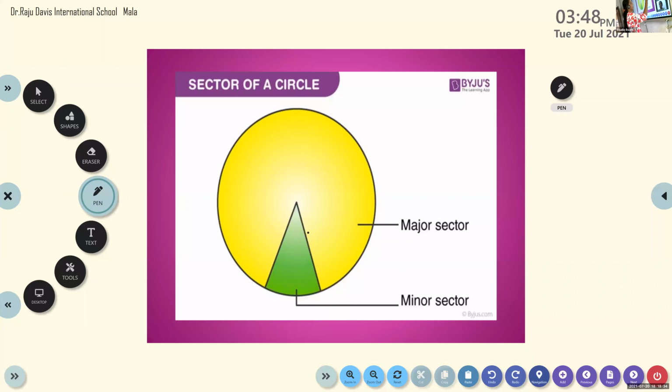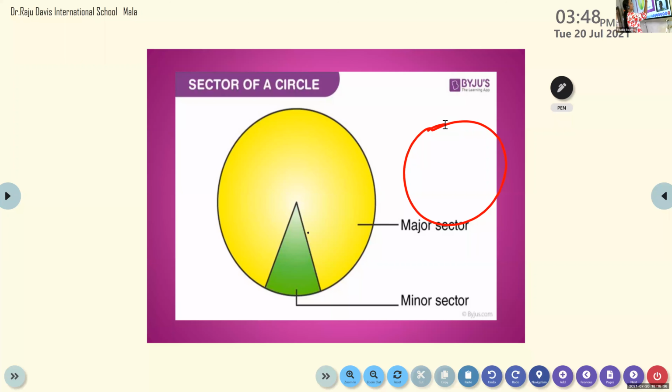If I draw a circle like this, what is this point? Center. And this one, what did I draw now? Radius. One more radius shall I draw? Radii. How many radii can you see here? Two radii, right?